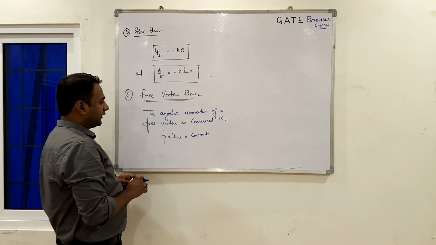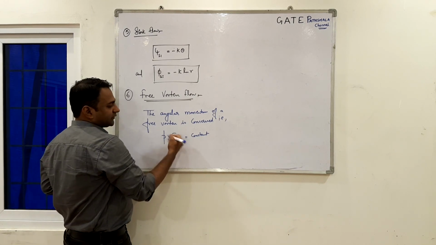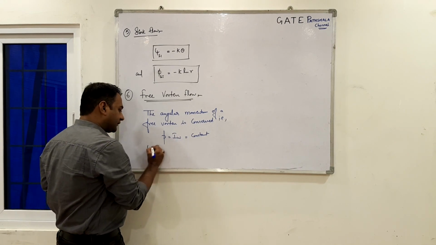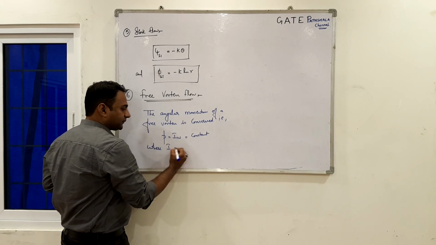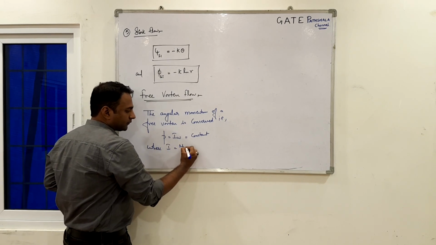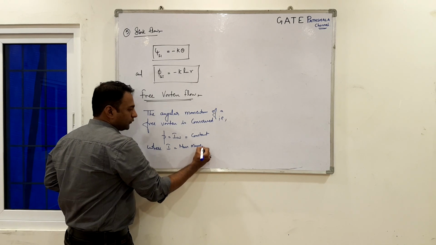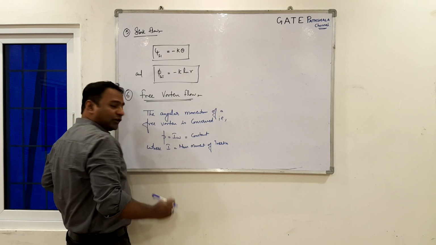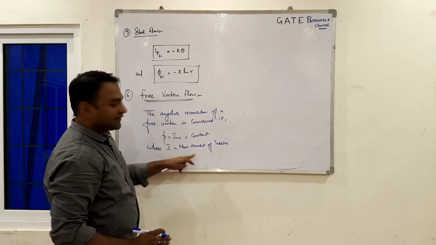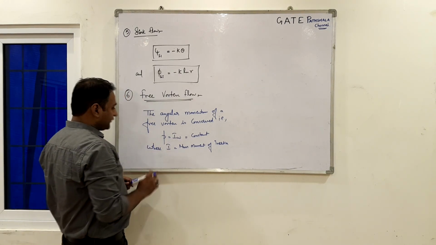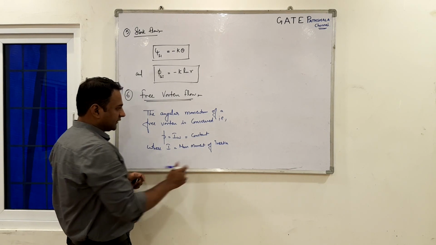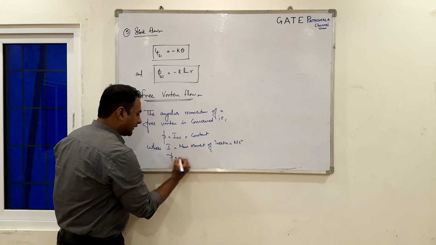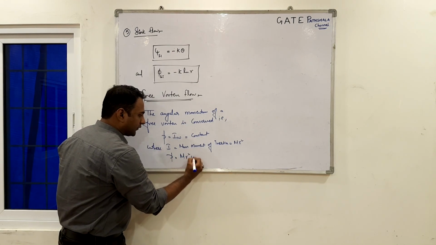I am calling angular momentum P, where I is the mass moment of inertia, which can be written as m r squared. So P can be written as m r squared omega.